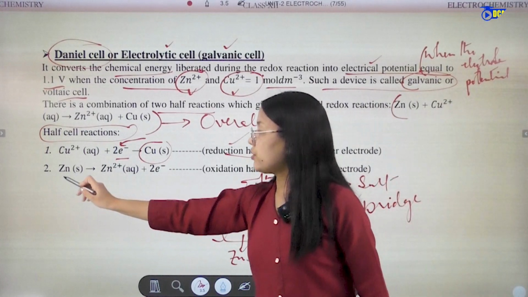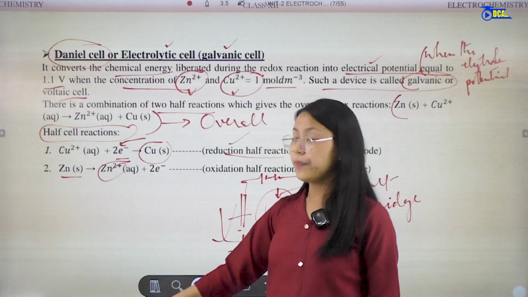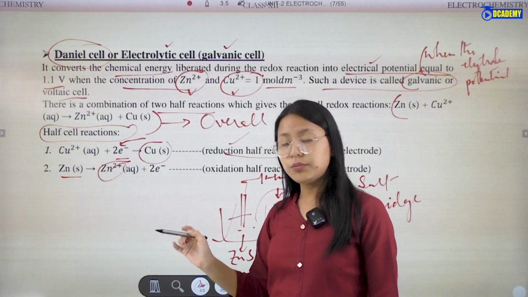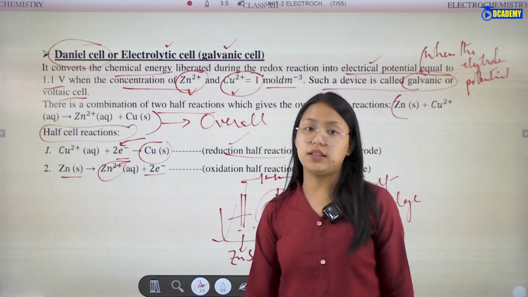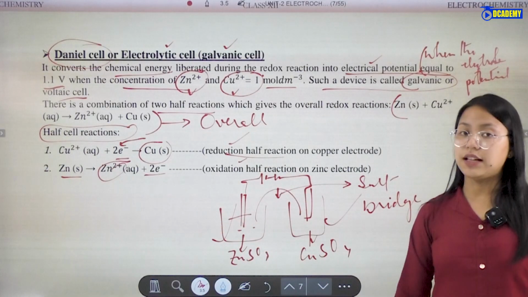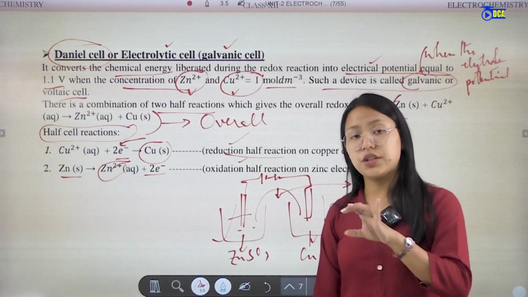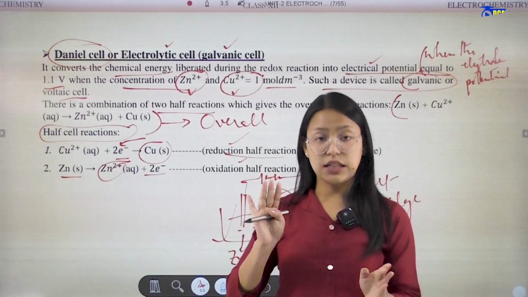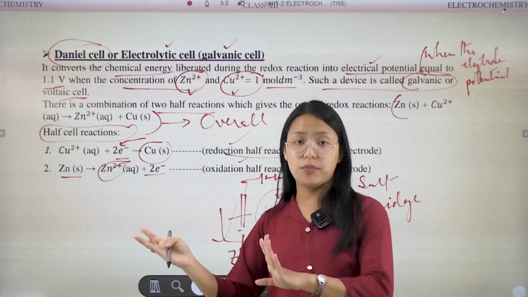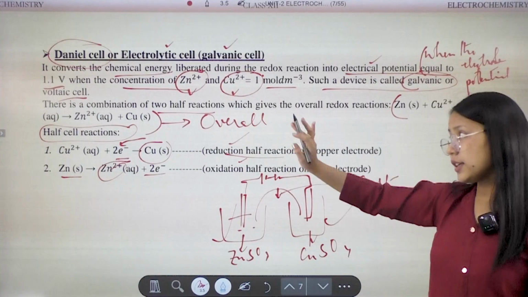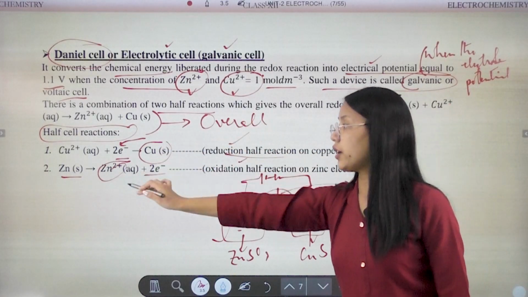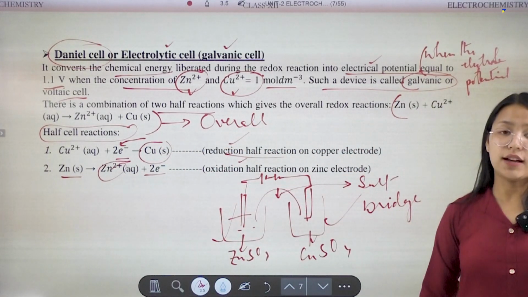And then when you see this one side, zinc forms Zn2+ ions and copper forms copper ions. There is electron loss, so it is an oxidation half cell. In a redox reaction, one half cell is the reduction half cell and the other is the oxidation half cell. The overall reaction is the combination of the two half cell reactions.